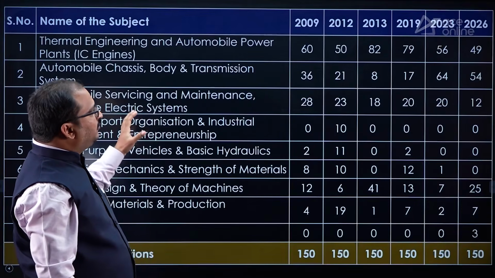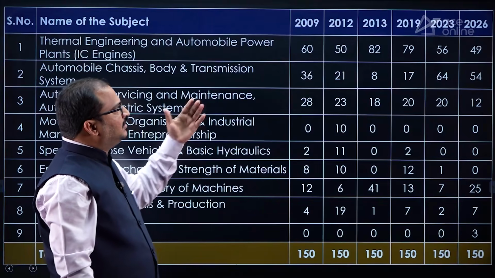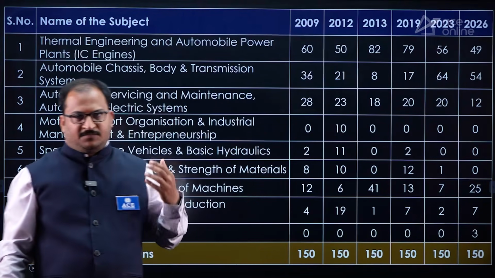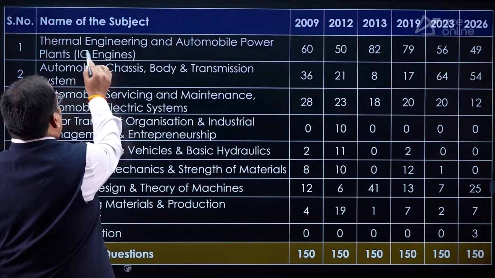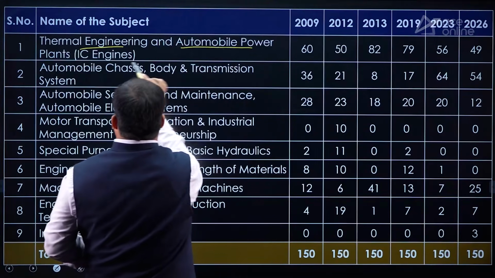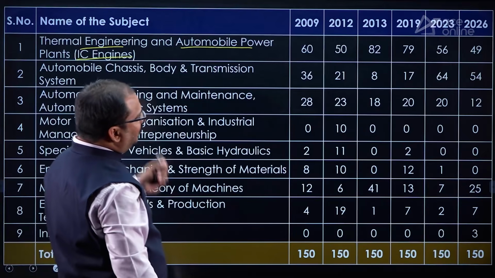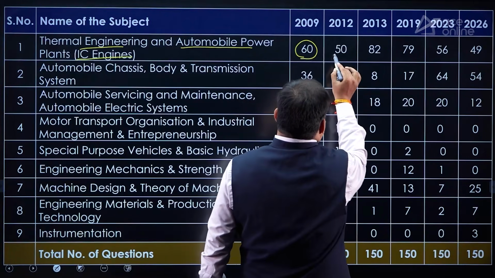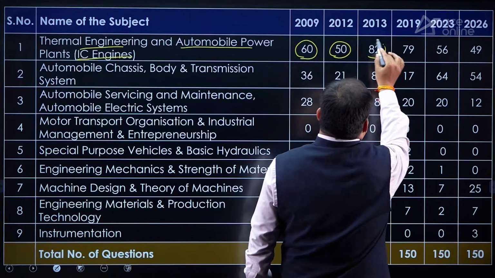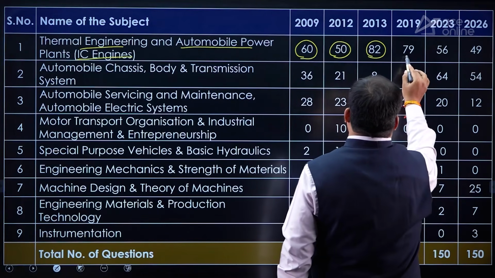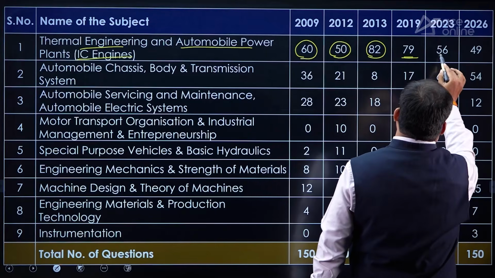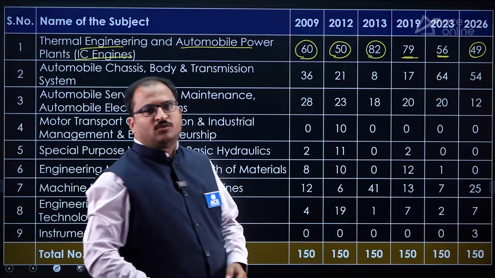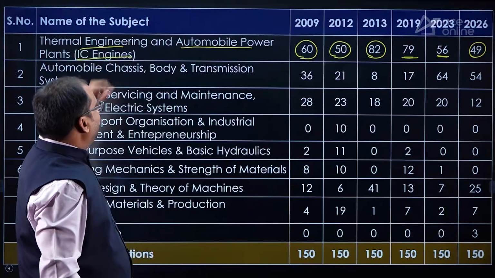See, from the past few years, you can observe how the questions are coming, from which topic more emphasis is being given. So you can see here thermal engineering or thermodynamics, basic thermodynamics and automobile power plants, which is nothing but IC engines. So here you can see in 2009, 60 questions were asked, 2012, 50 questions, 2013, 82 questions, 2019, 79 questions, 2023, 56 questions and 2026, 49 questions were asked from this particular topic.